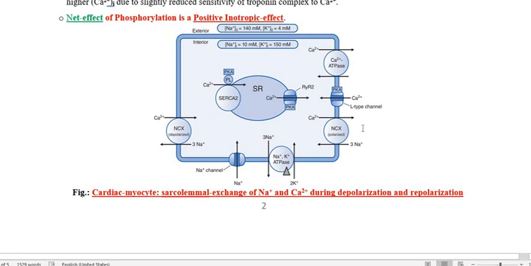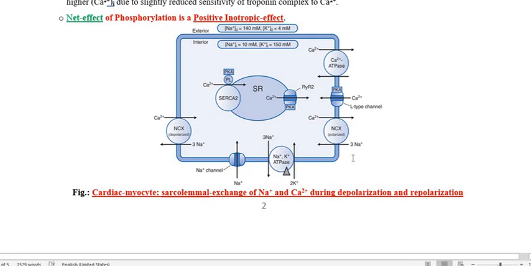If the sodium ion is not sufficient outside, then how will it enter inside the cell? Therefore the sodium calcium exchanger is also inhibited because of the inhibition of the sodium ion, potassium ion ATPase enzyme.